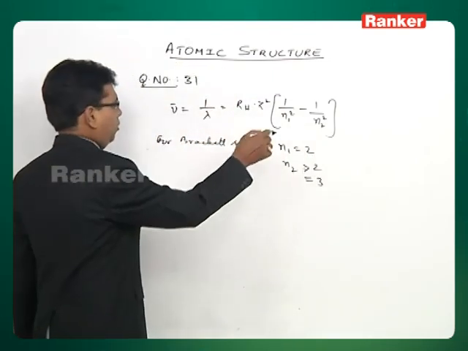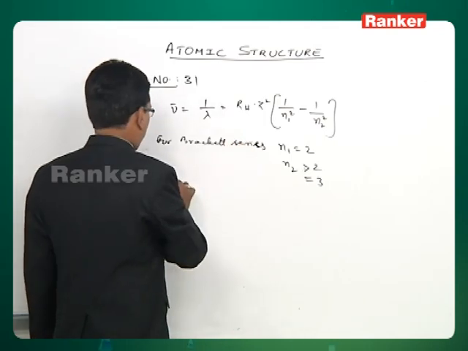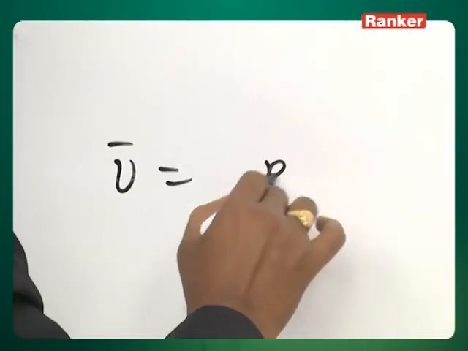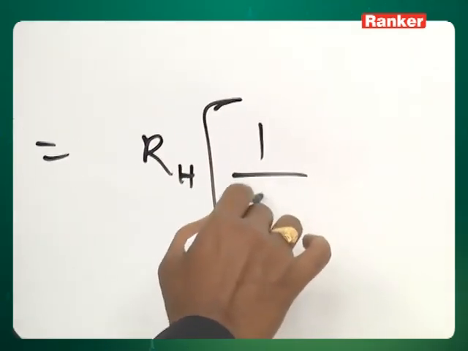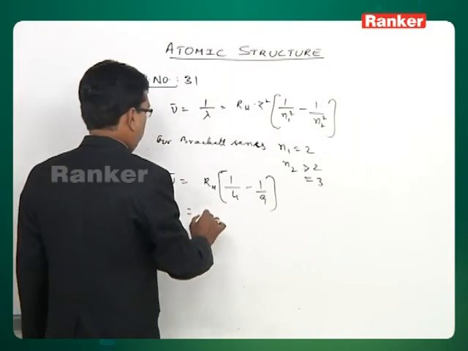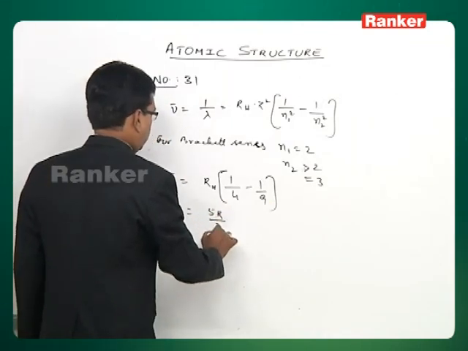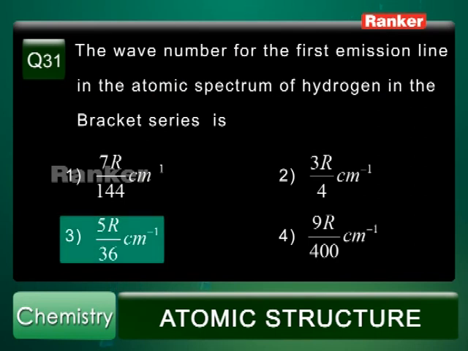So n1 equal to 2 and n2 equal to 3, when you substitute, nu bar equals RH into, for hydrogen atom Z is equal to 1, so it is 1 by 4 minus 1 by 9. So this is 5R by 36. So 5R by 36 is the correct answer for nu bar.